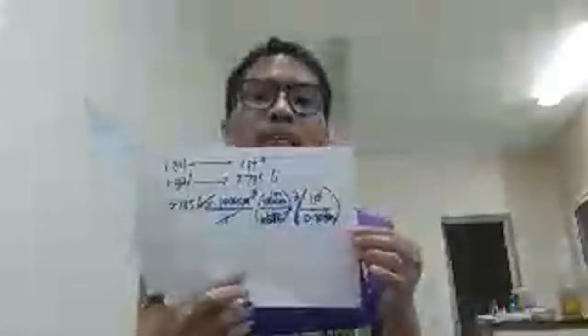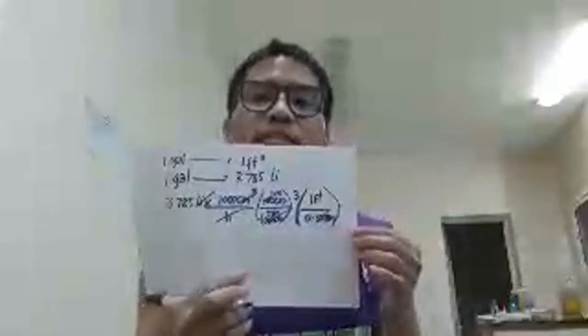So 1 meter is equal to... 1 foot, sorry, because we are now on the last portion of the conversion. So 1 foot is equal to 0.3048 meters. Now, you again have to raise it to the power of 3 so that it will cancel out.